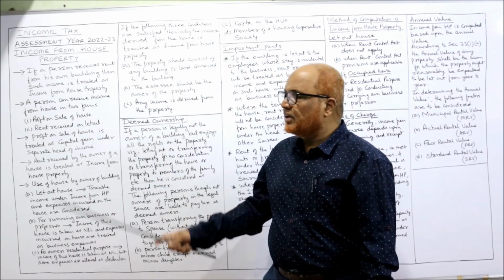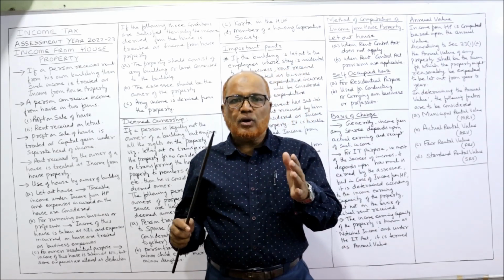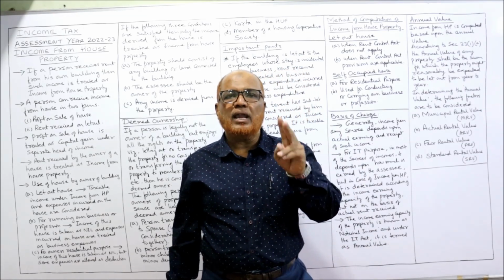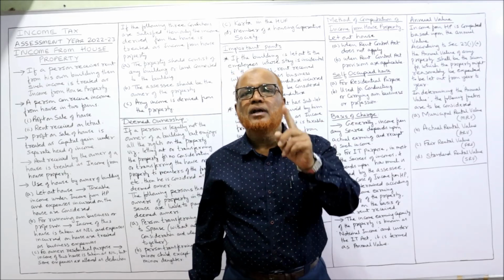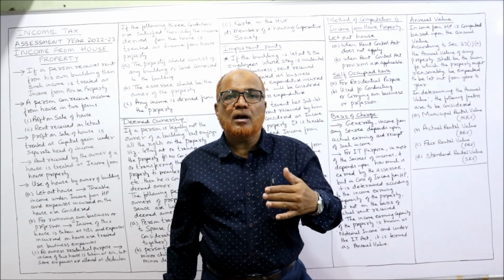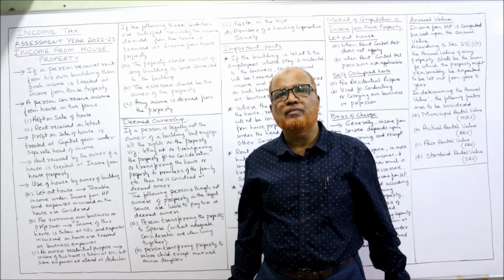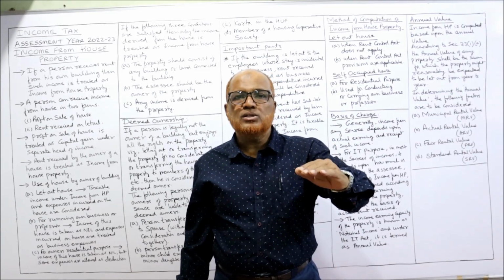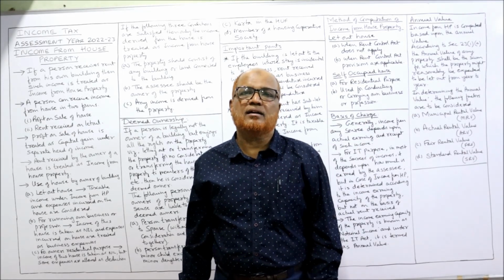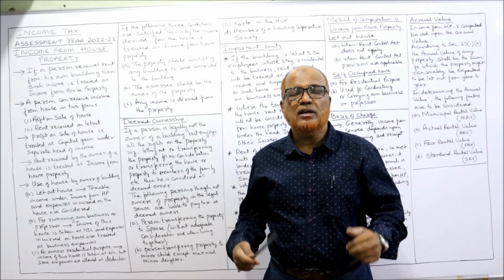A person can receive income in two forms from property. Suppose if you are the owner of the house property, you can have two incomes from the house property. The first income is the sale proceeds. You might get some income on the sale of the house. Example, if a person has purchased the house for 50 lakh and later on he sold the house for 60 lakh, then 10 lakh rupees profit he got. That is also one of the incomes.